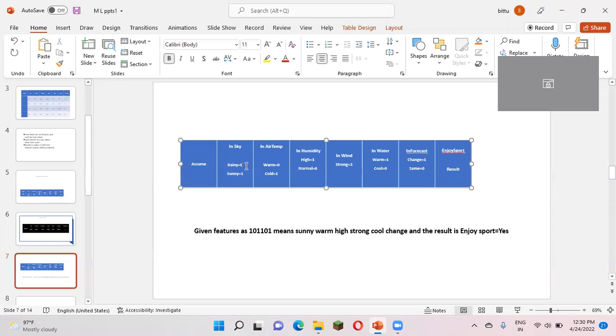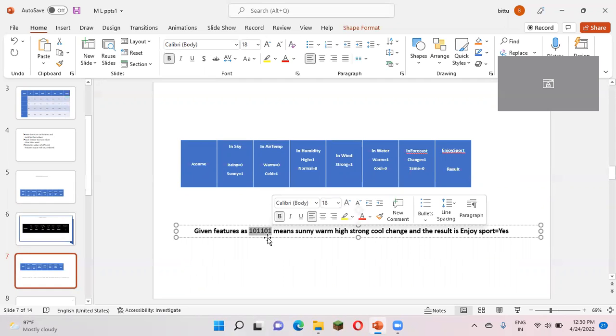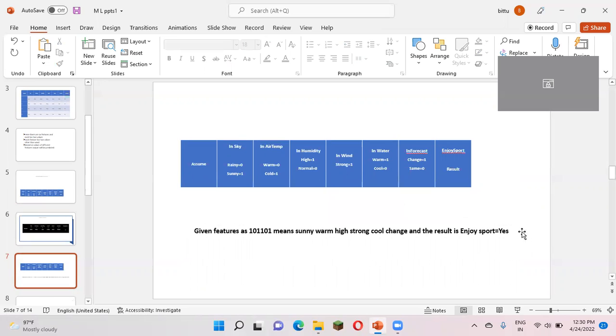Why I have assumed this numerical value: they will give the input feature values as 1 0 1 1 0, and we have to predict the end. That means the machine learning algorithm should predict the output whether we enjoy the sport or not. So 1 means, in your given table, what is the order of features given.